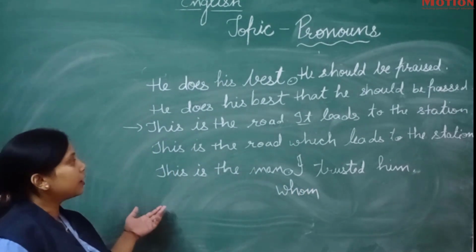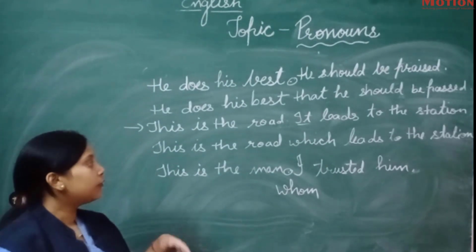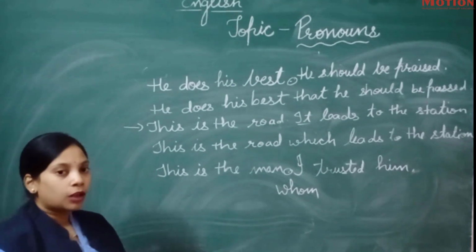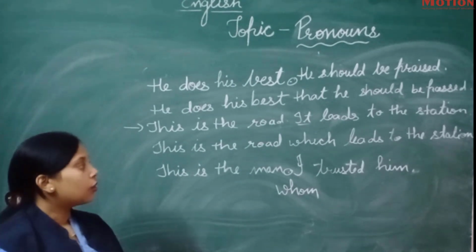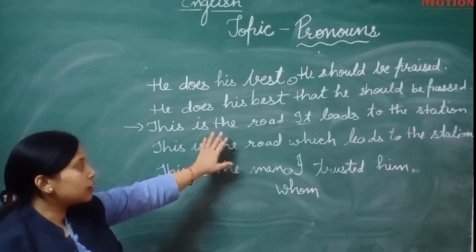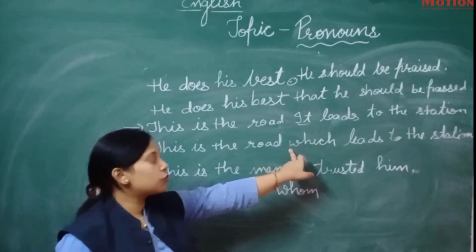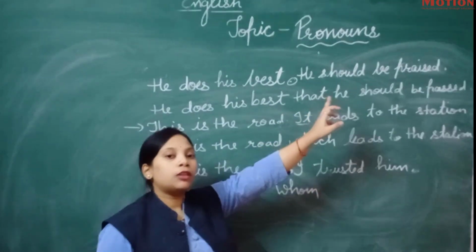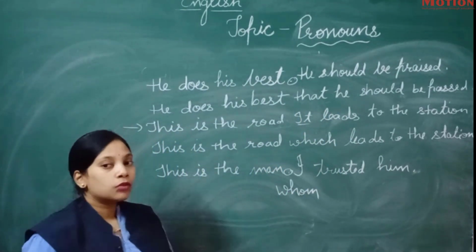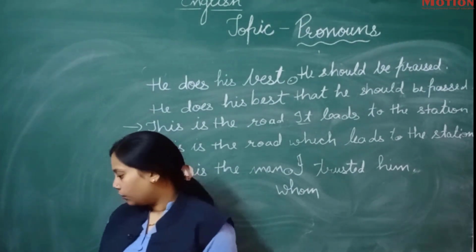So in this way you can find out the types of pronouns in different sentences, and you can use the types of pronouns in all the sentences according to the meaning of the sentences. Firstly, you just have to see what the sentence is saying. According to that you have to use the joining word. Somewhere you can use that, somewhere which, somewhere whom, but according to the meaning of the sentence.